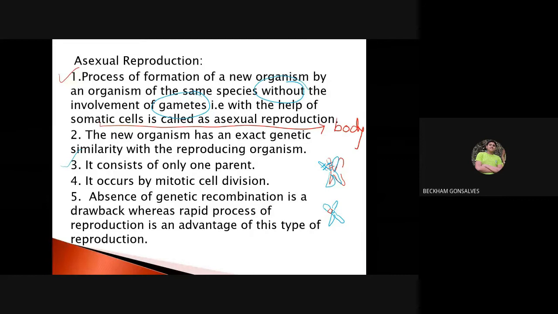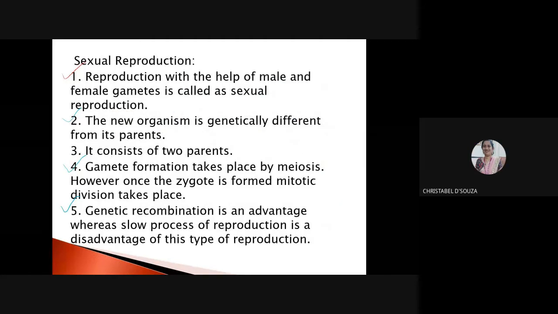Presence of genetic recombination is an advantage, whereas slow process of reproduction is a disadvantage of this type of reproduction. Is this clear?